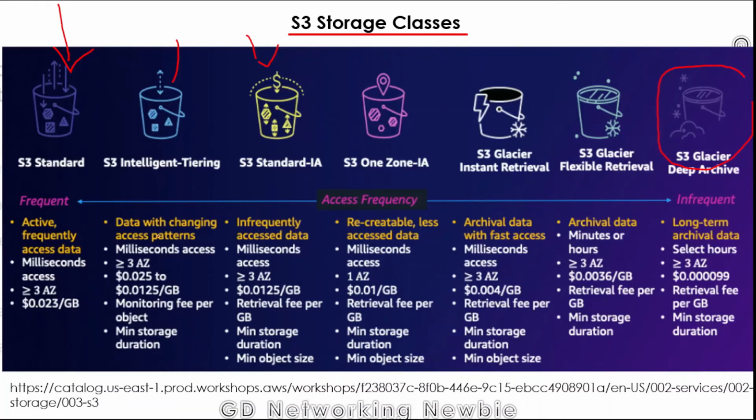And then we have Intelligent-Tiering. If we don't know about the data or the access pattern, if we cannot predict whether we will be accessing the data within milliseconds or in hours, then for that we have Intelligent-Tiering, which can shift data from S3 Standard to some other class to save some money for us. In this case also, data is saved in at least 3 availability zones, you can see here, and this is the pricing for that.